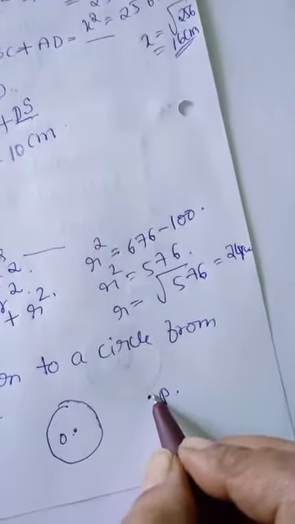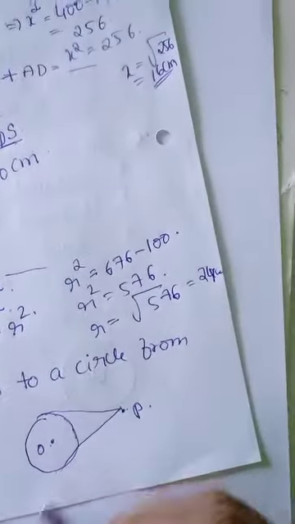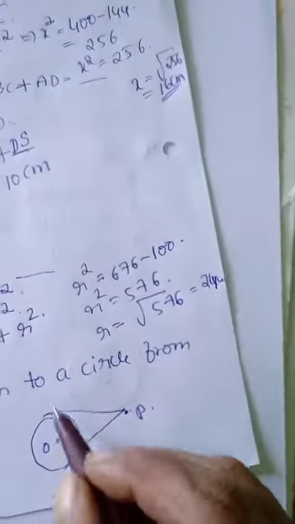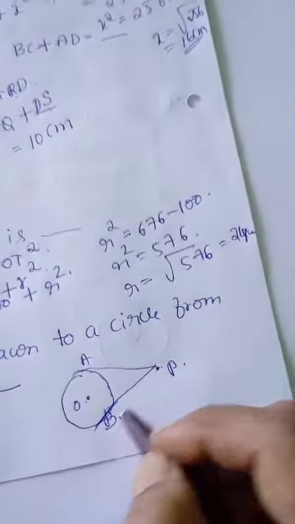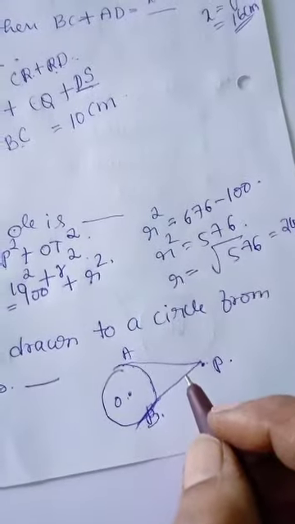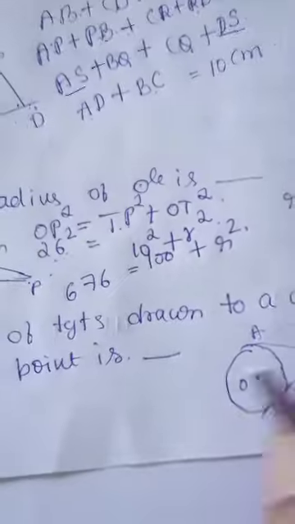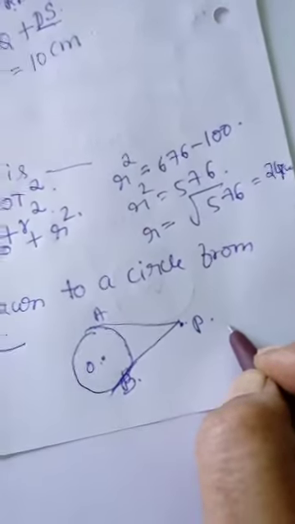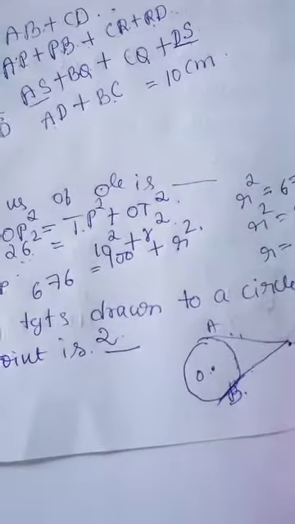From the external point, we can draw only two tangents. Here, PA and PB are the two tangents. Only two tangents we can draw from an external point to a circle. Therefore, the answer is 2. From an external point we can draw only two tangents to the circle.